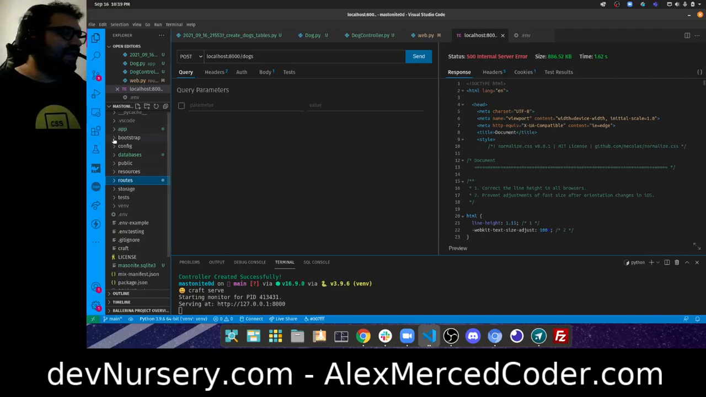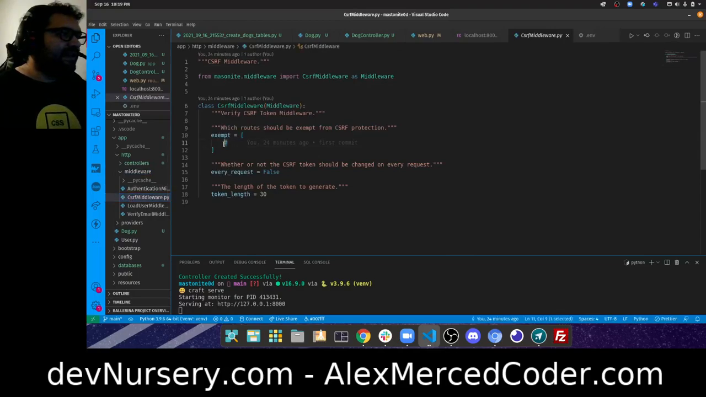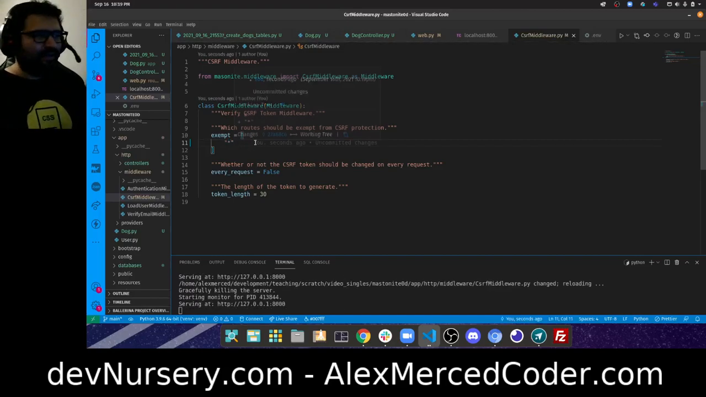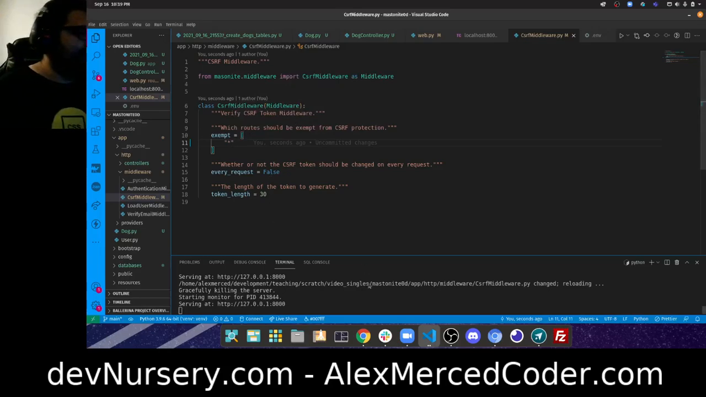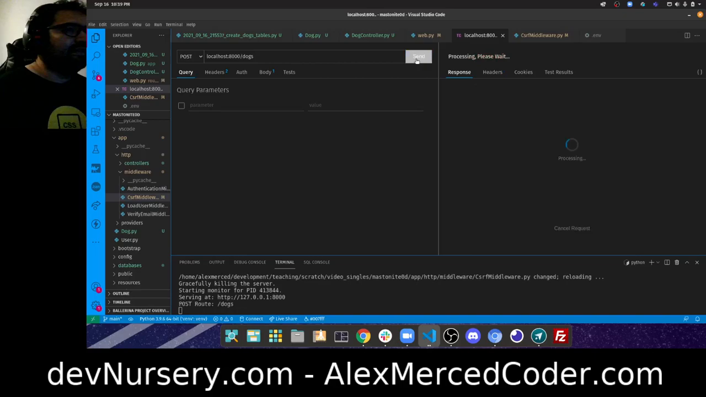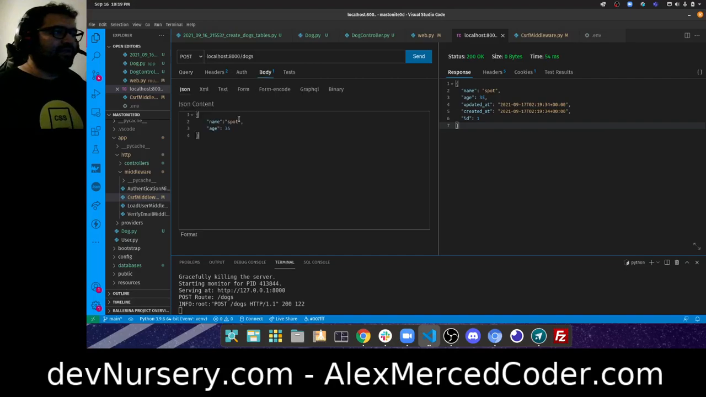And the way you do that is we're going to go to app, HTTP, middleware. We go to CSRF middleware, and then I'm going to exempt all my routes from CSRF tokens that way. I could just specify certain pages if I wanted to, but I'm going to exempt all of them. So now I can go back over here and hit send and see now it works. And see, I created Spot.